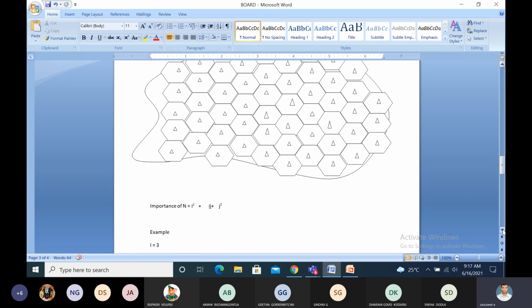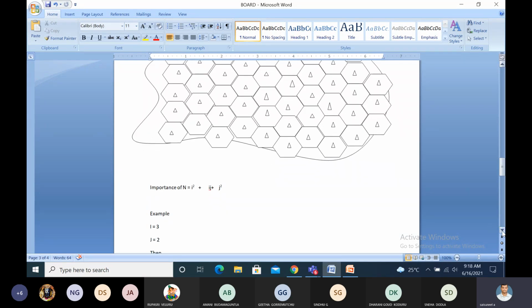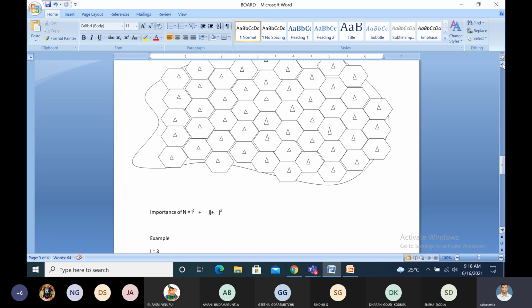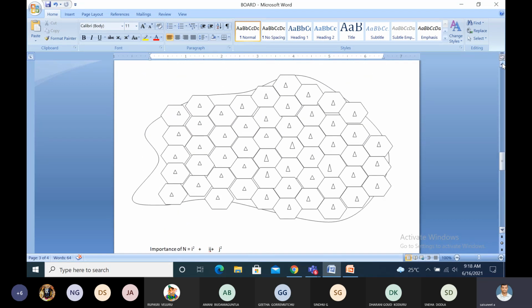See this one, the importance of N equal to I square plus IJ plus J square. Why are we using this formula? What is the use? Suppose we have to give one frequency to one cell, and we have to find out where exactly the same frequency is used in a different cell. At that time we use this formula to find the cluster size. Suppose we take I equal to 3, J equal to 2, then N equals 9 plus 6 plus 4, which is 19. 19 is the cluster size.